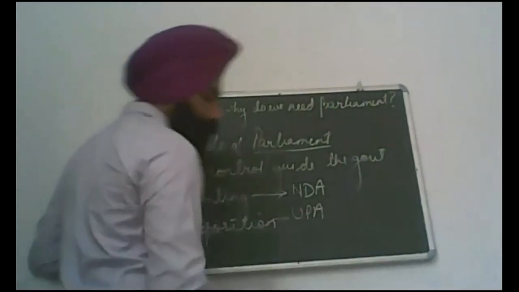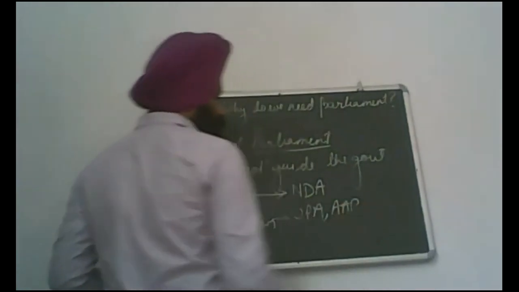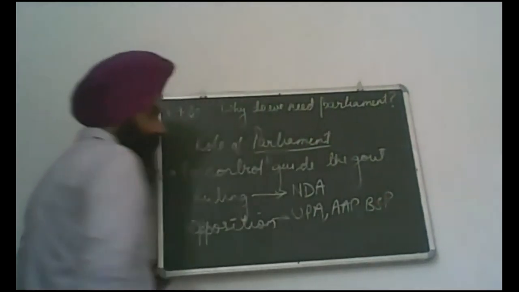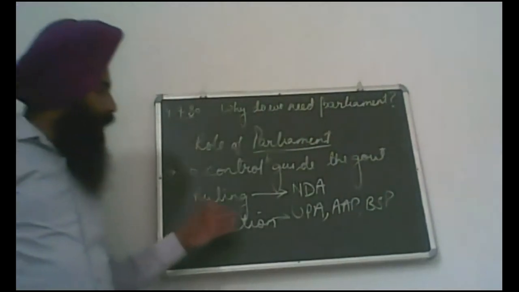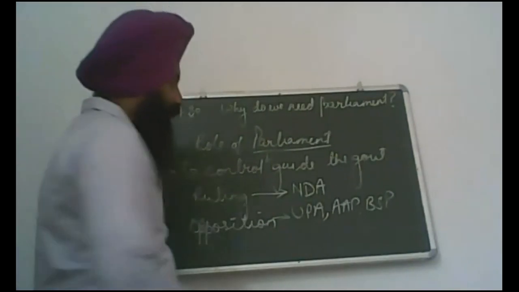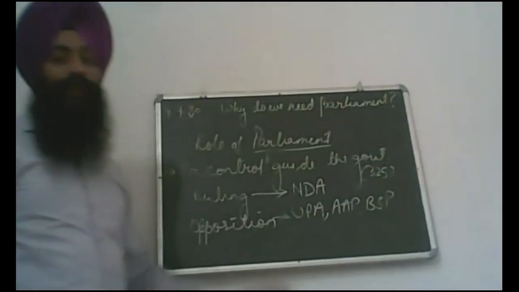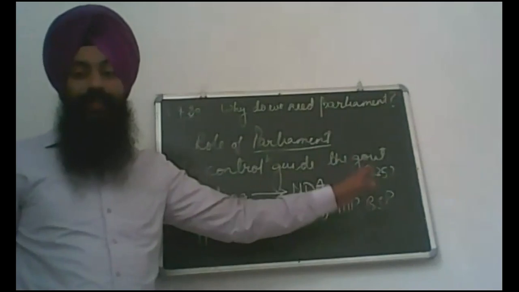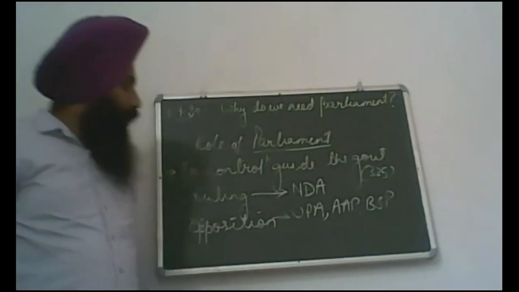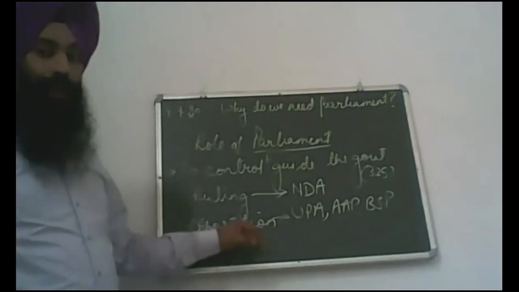For example, the UPA group and their supportive parties are there. Aam Aadmi Party is also in the opposition. Bahujan Samaj Party is in the opposition. Clear? They are in opposition because the NDA, BJP has a clear majority in the Lok Sabha with 335 candidates. 273 are required, but they have 335 candidates who won in the last elections. Clear? So under such circumstances, the opposition controls